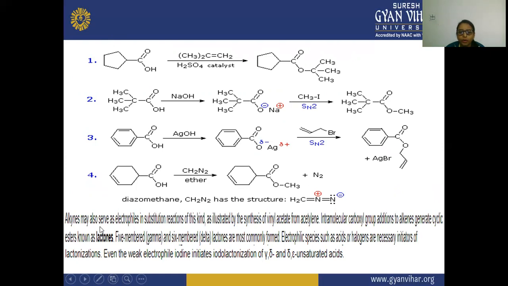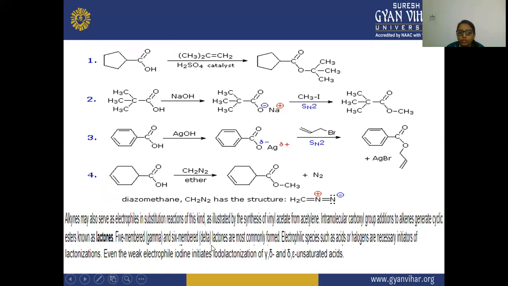So here alkynes may also serve as an electrophile. You have seen the structure of alkene. Here the alkynes can also be used as an electrophile in substitution reactions of this kind, and there is a formation of vinyl acetate after the reaction with acetylene. An intramolecular carboxylic group addition to the alkyne generates esters known as lactones.